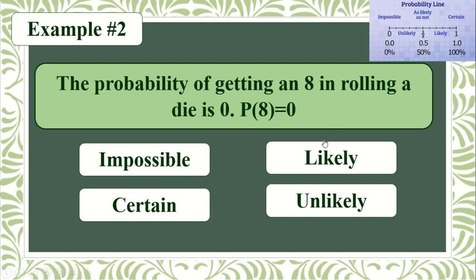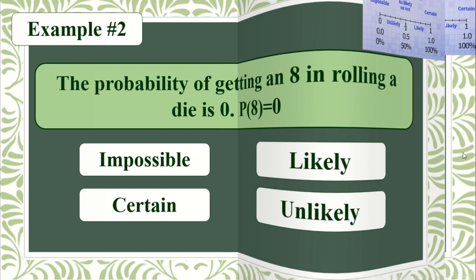Why? Because there are only 1, 2, 3, 4, 5, 6 numbers on a die. Okay? So let us see if it is correct. Yes, impossible is the correct answer. That is example number 2. How about example number 3?